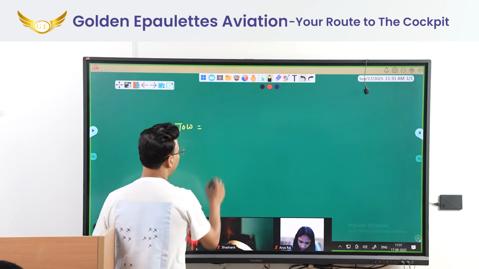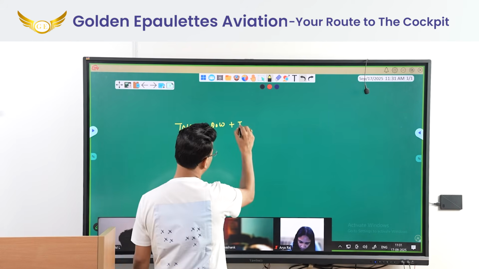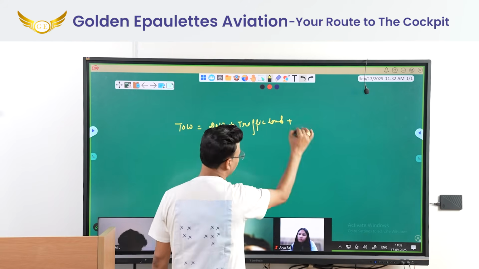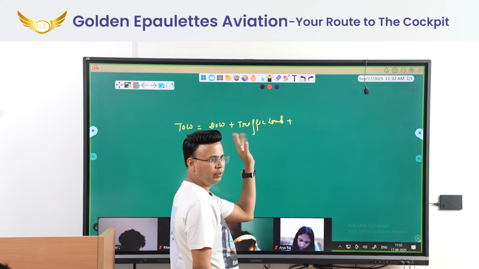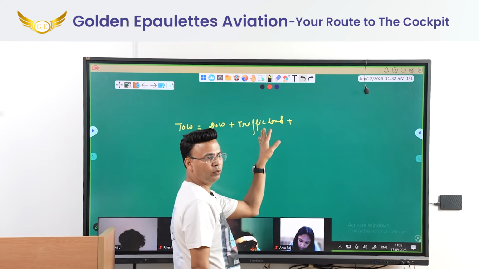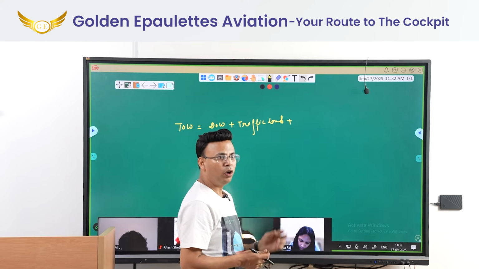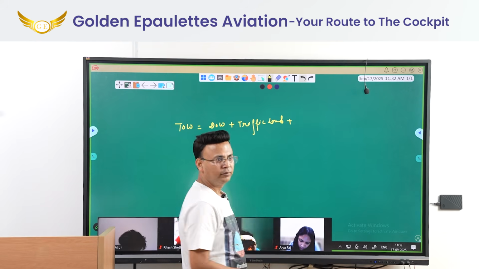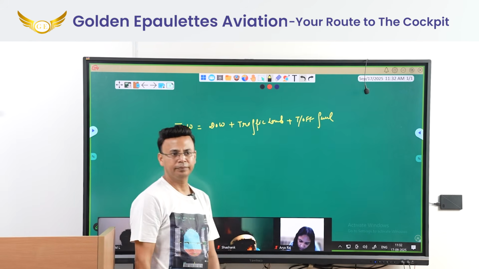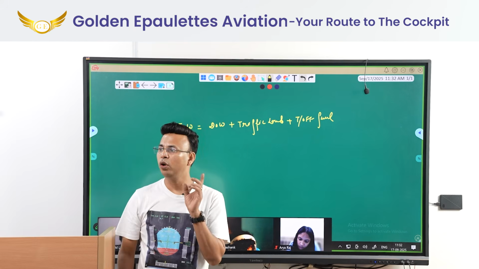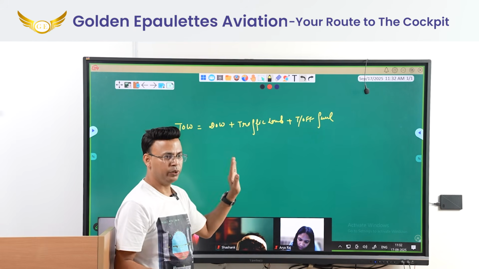Takeoff weight is equal to DOW plus traffic load plus which fuel? DOW is done. Traffic load means passengers, cargo, mails, everything. What is left? All fuel except taxi fuel, so this will be takeoff fuel. Is that okay? In every question on payload you will be using this equation.